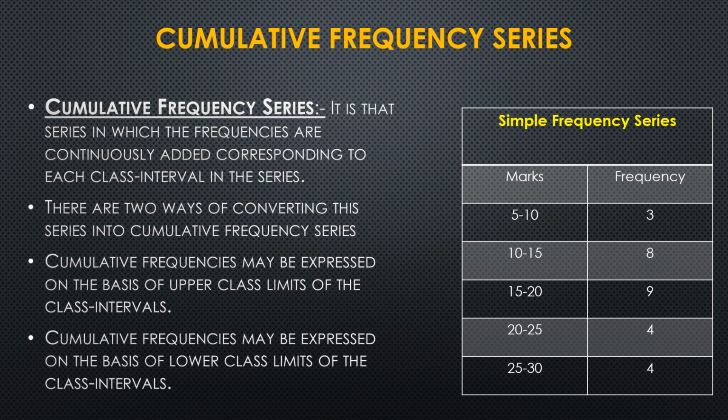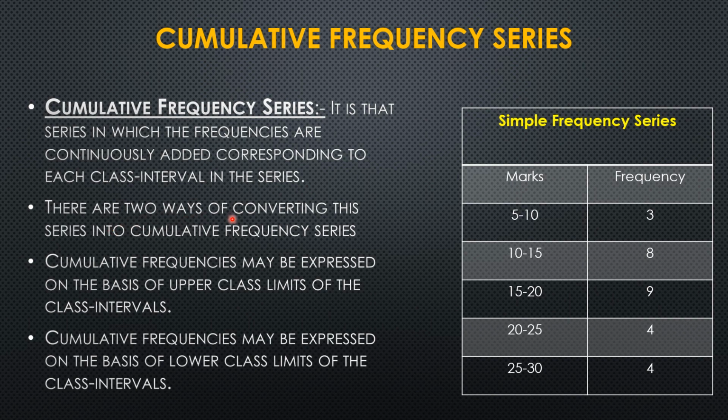Cumulative frequency series. This is the fourth type, and it is that series in which the frequencies are continuously added corresponding to each class interval in the series. So how does a frequency become cumulative? When the frequencies of the previous class are added to the next class. This makes the frequency series a cumulative frequency series.